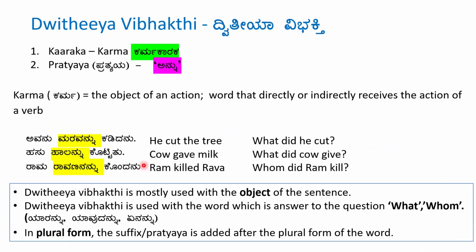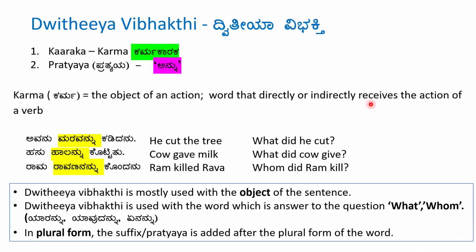Now let's go to the Dvitiya Vibhakti. Karaka is karma. Pratyaya is annu. So what does karma mean? Karma is nothing but the object of an action, the word that directly or indirectly receives the action of a verb.